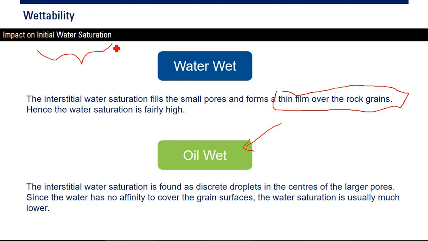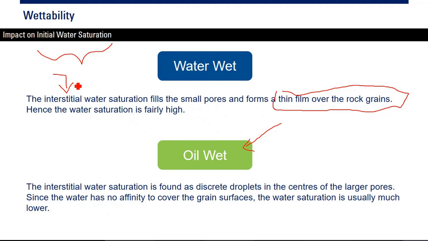For water wet, the water, or we can also call it interstitial water. Interstitial water means the water that is located in the interstitial space, the water in the smallest pores. That's the interstitial water, the water that tends to be in the small pores. You can easily imagine it as water that occupies the small pores.